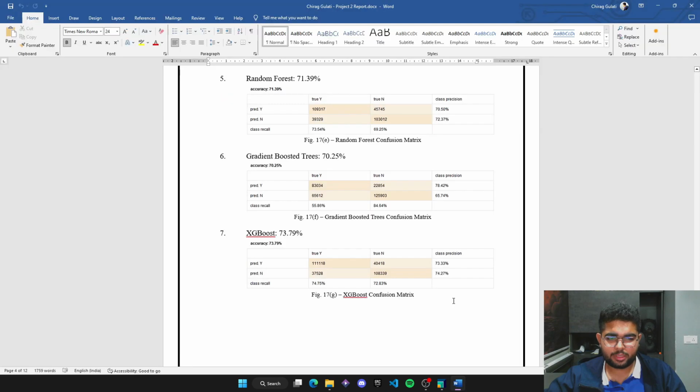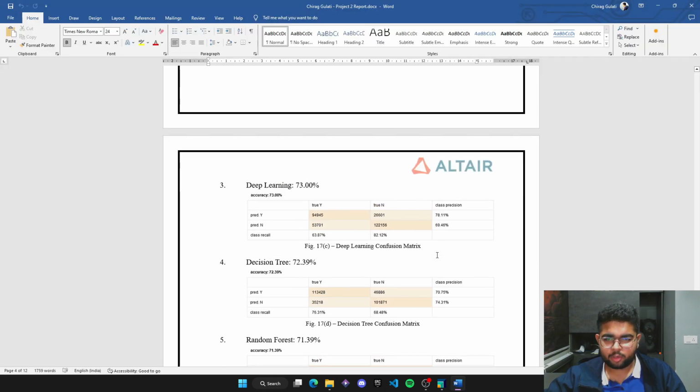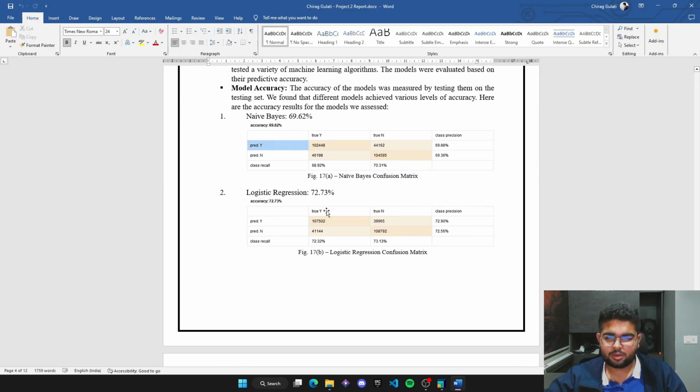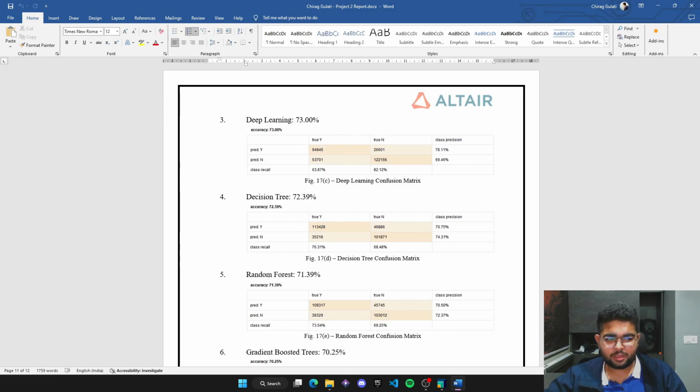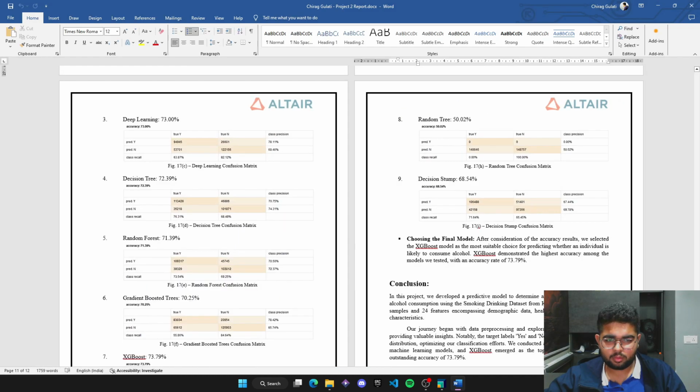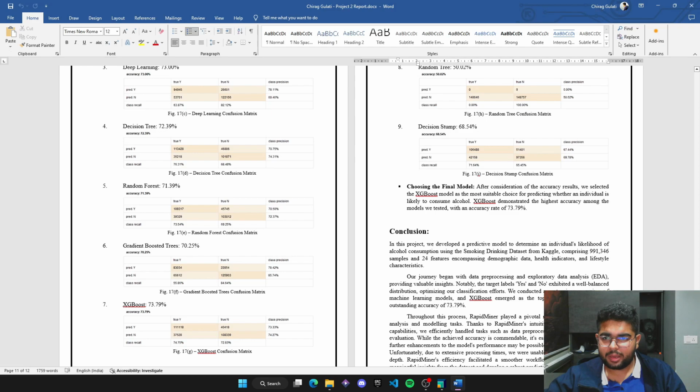I'm just going to show you the rest of the models in the documentation itself, because it's going to take us a lot of time to run every one of these again. So naive Bayes gave us an accuracy of 69.62%. Logistic regression gave us an accuracy of 72.73%. And we can see the rest of them right here. Okay. So as we can very clearly see, the highest accuracy we get is 73.79%, which is from XGBoost.